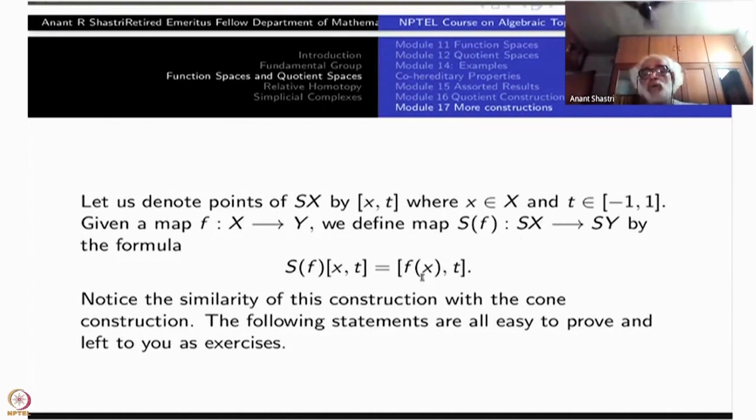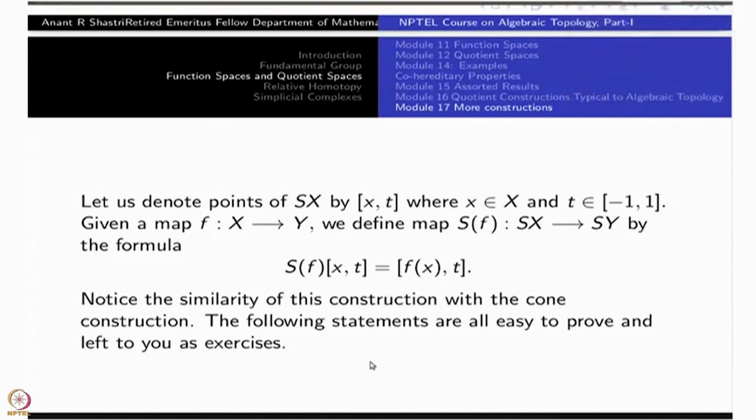Because all those things are happening in the first coordinate here. The t coordinates do not disturb the functoriality, the function compositions are on the first coordinate here.